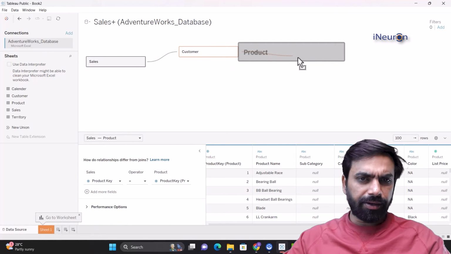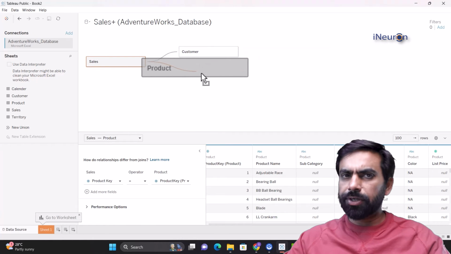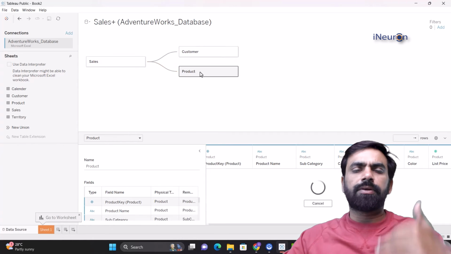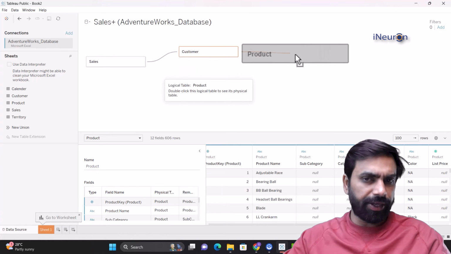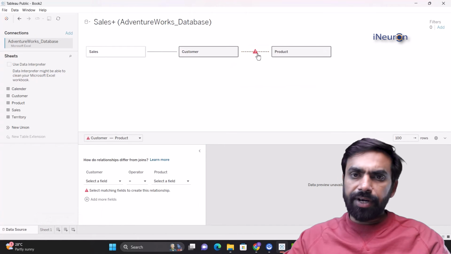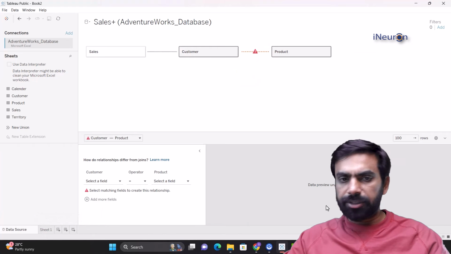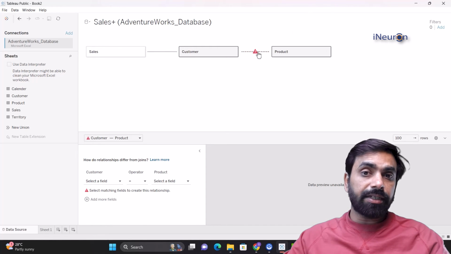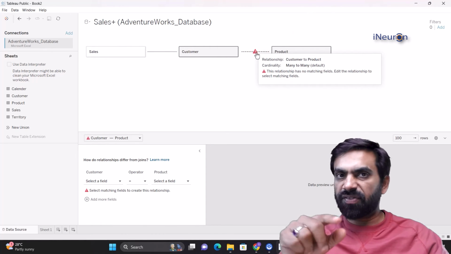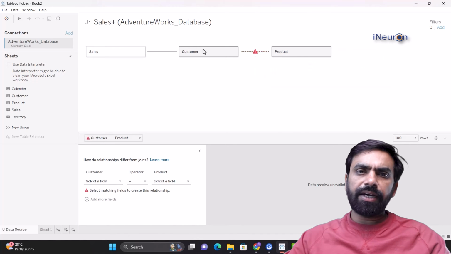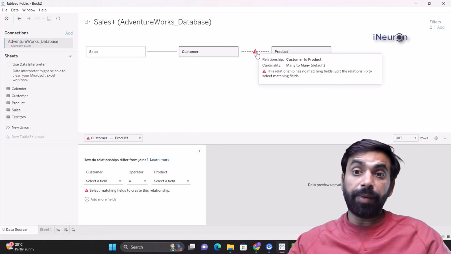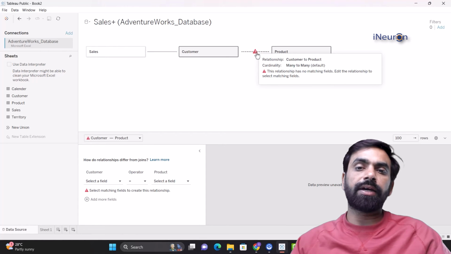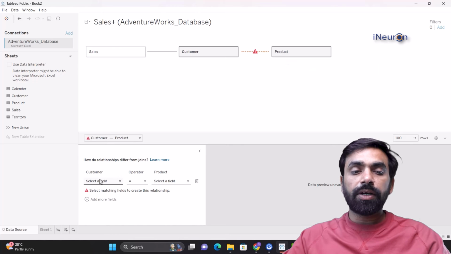All right. Now I can take this and join anywhere. I can just put it over here, and I need not join it with the sales table. It's just because we know logically it should connect with the sales table, but you can just put it over here. If you try and put it over here, it's not going to display the product table. It's going to display something like this, which is an element of confusion, which says that I cannot find a common field over here. It says there's no common field. That's what it's saying, right? This relationship has no matching fields. Edit the relationship to select matching fields. We need to manually do it.